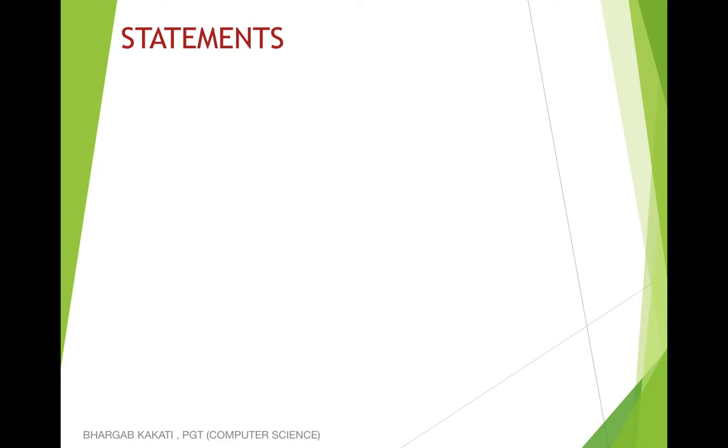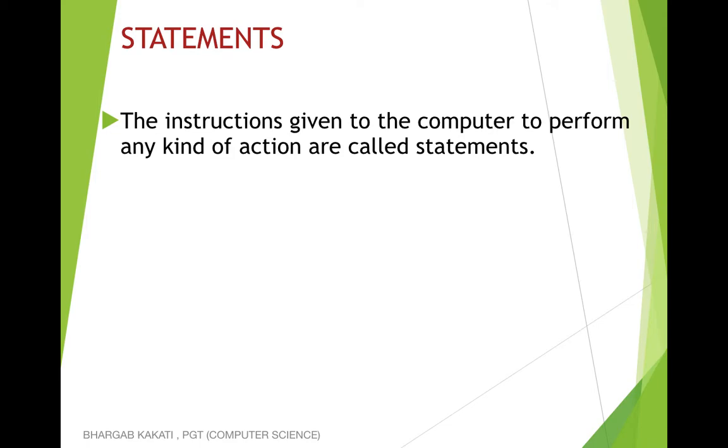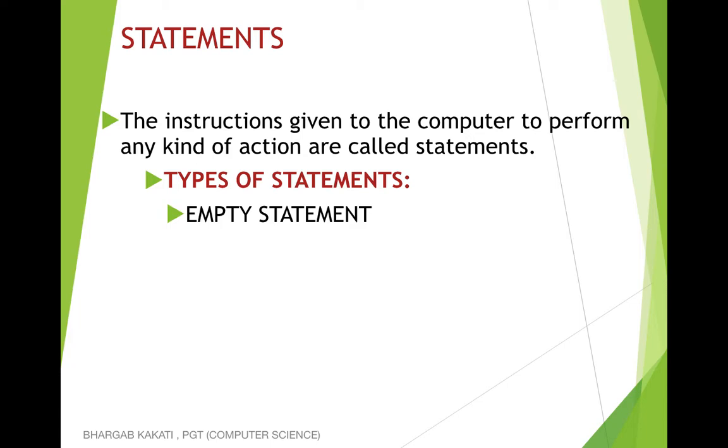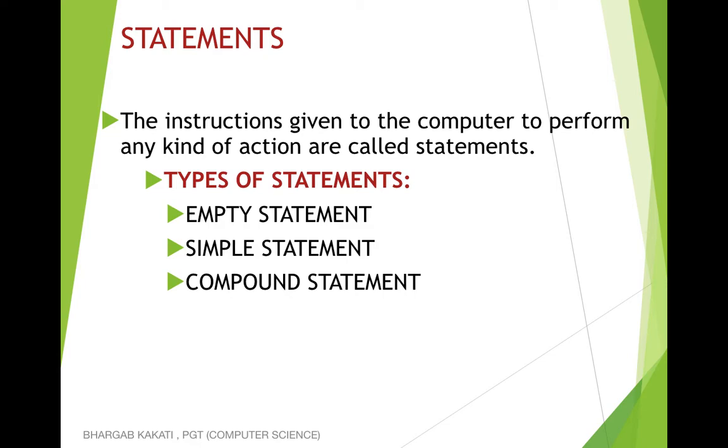For example, if I write x equals 5, y equals 3 and then print y, then x equals 5, y equals 3 and then print x, all these three are known as statements. So what are statements? These are the instructions which we give to the computer for performing some operation. So the instructions given to the computer to perform any kind of action are known as statements. Statements are basically divided into three types. One is the empty statement, second is the simple statements, and finally we have the compound statement.